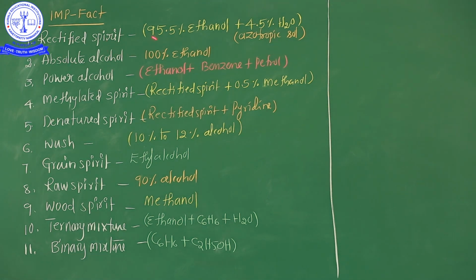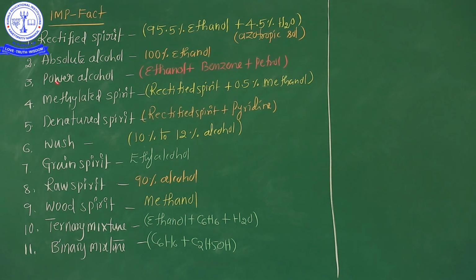Rectified spirit means 95.5% ethyl alcohol and 4.5% water. So approximately 96% ethyl alcohol is commonly called rectified spirit. In rectified spirit, it's not 100%, only 96% ethyl alcohol is there. The remaining percentage is water. That's why rectified spirit is commonly known as an azeotropic solution. So the important point: rectified spirit is equal to 95.5% ethyl alcohol and 4.5% water.